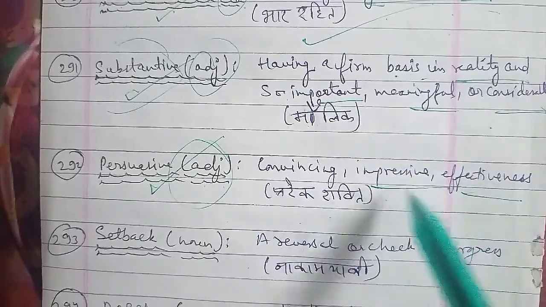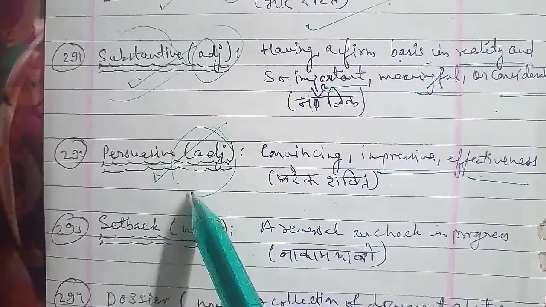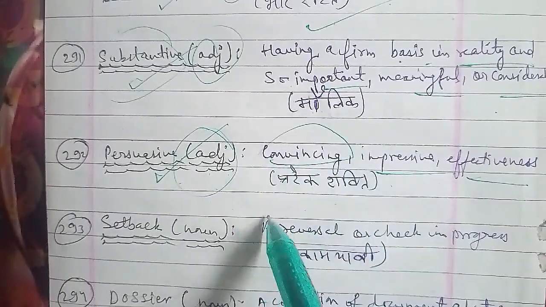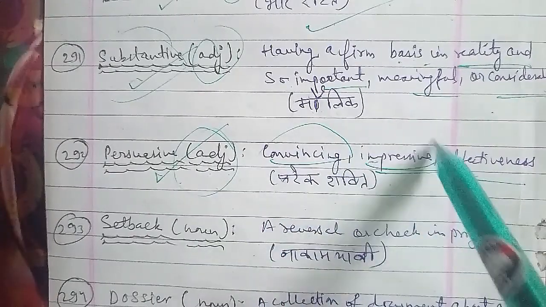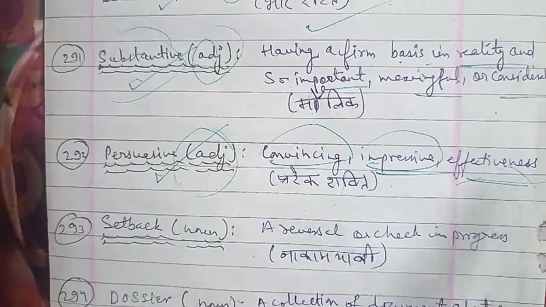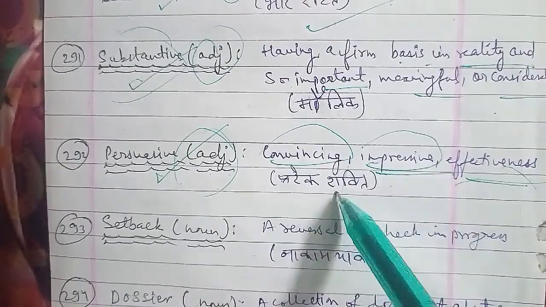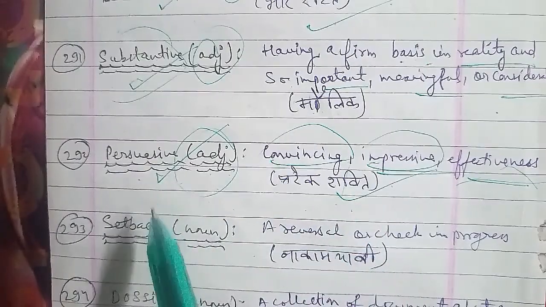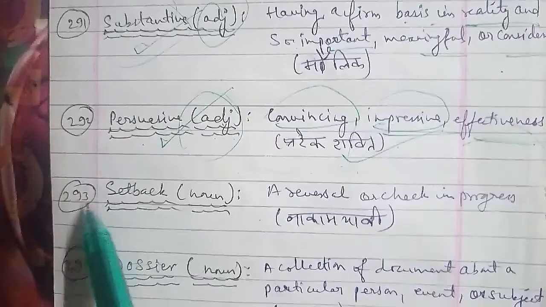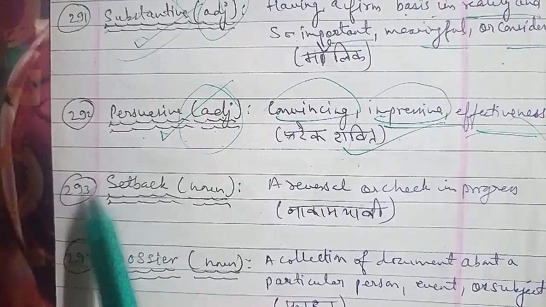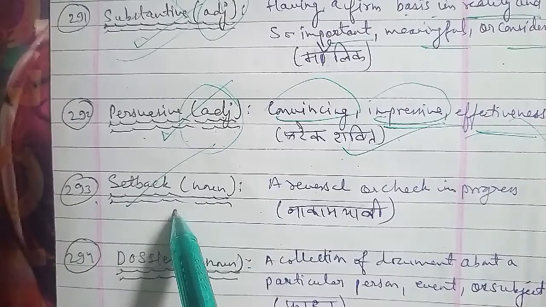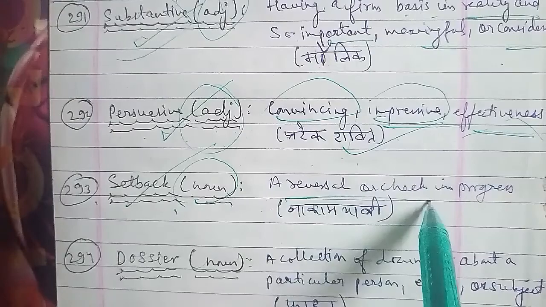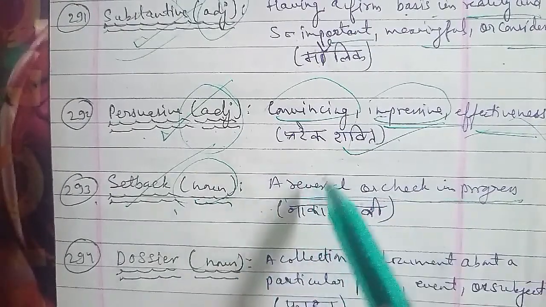Now moving on with the next one that we have here, the 293rd word, that is setback. Setback is a word that is used as a noun, and the meaning of setback that we have here is a reversal or a check in progress. कोई भी चीज़ जिसे हम कहते हैं रिवर्सल, और कोई भी हम अपना प्रोग्रेस को चेक करते हैं, लाइक नाकामयाबी, जिस चीज़ आप कर रहे हो, जो वर्क आप परफॉर्म कर रहे हो, उस काम में आपको कामयाबी नहीं मिले, तो तब you are using the word setback there, that you're not getting success on that particular work, that you can use the word setback there. You can use the word setback to frame those sentences.